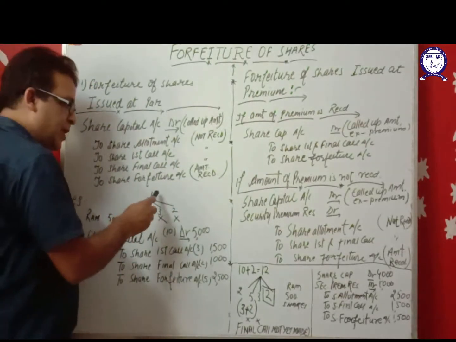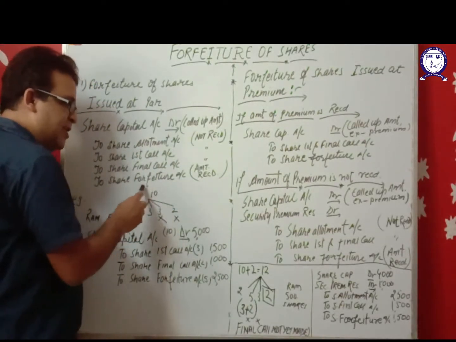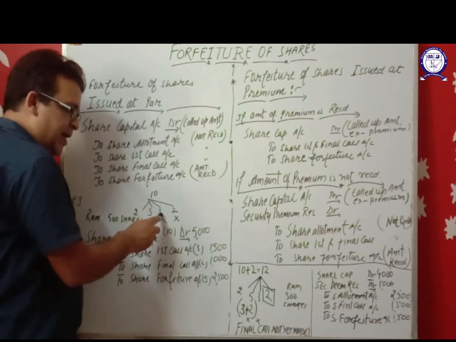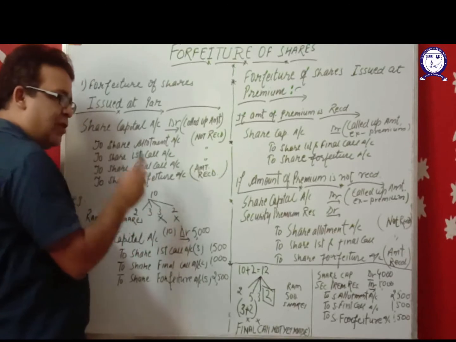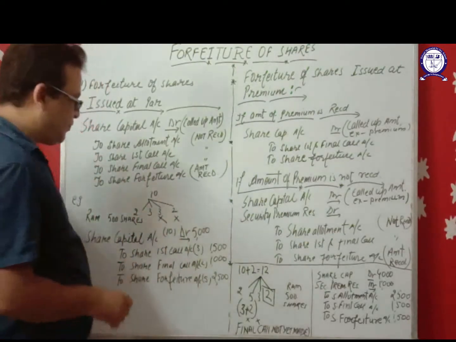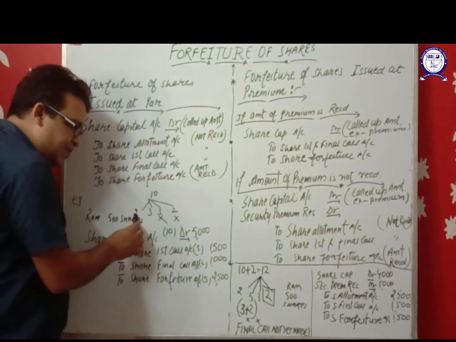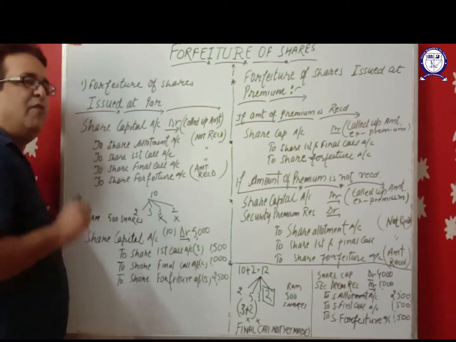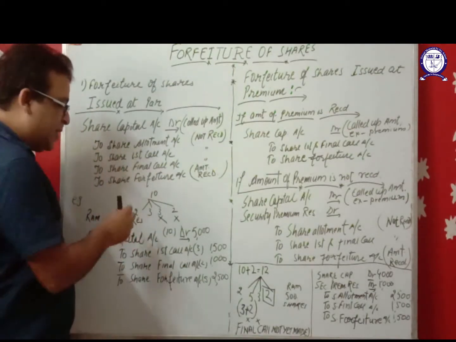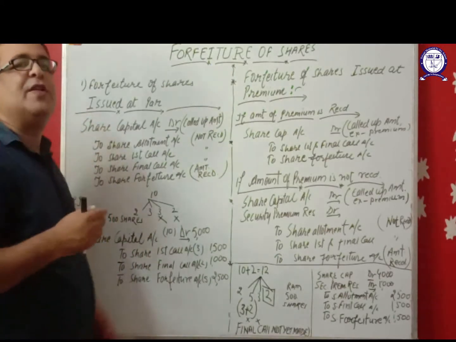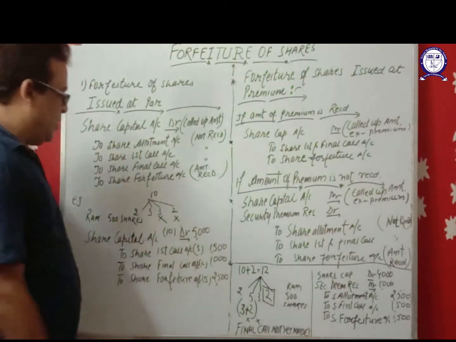Suppose the face value of the share is 10 and the shareholder has not paid his first call and final call. The company can cancel his shares. The amount paid by the shareholder, application and allotment, will not be returned to him. This is a profit for the company. This is called forfeiture of shares.